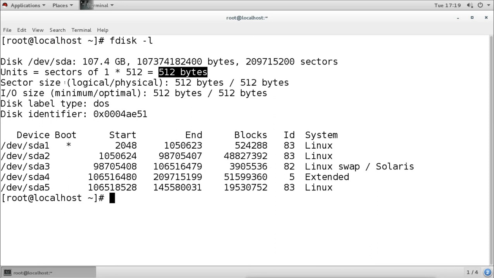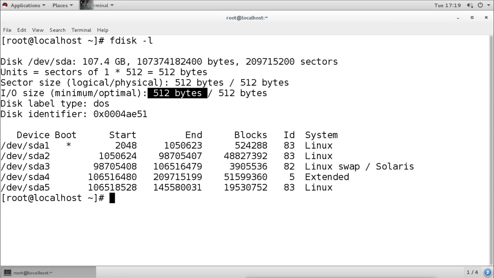Sector size, logical or physical, is also 512 bytes. So logical is 512 bytes and physical is also 512 bytes. Then the input output size, minimum or optimal, is also 512 bytes. So we can store data at minimum in that 512 bytes. So this is the sector size where we can store the data.